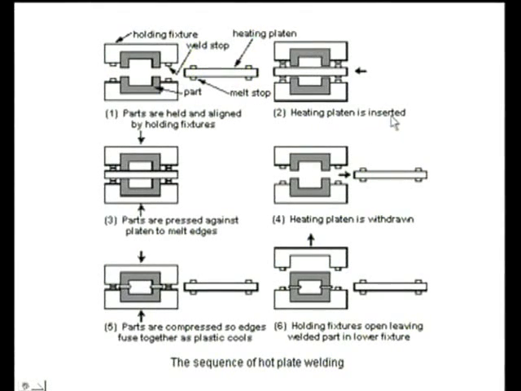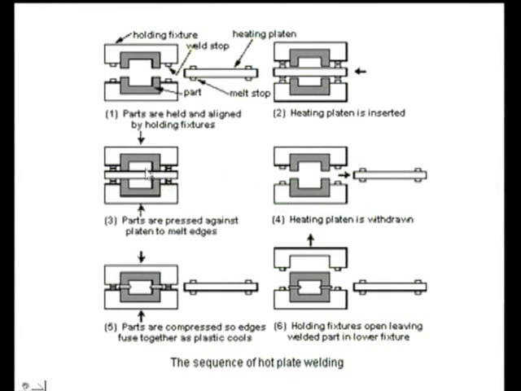Then the heating plate is inserted. Here you see the heated plate was put in, and these two parts are here. Now the parts are pressed against the plate to melt the edges. Here there is a slight gap. Now it is pressed so that these edges, two and two, four edges, are in touch with the heated plate. Because these are in touch with the heated plate, at these four edges you will get heating.